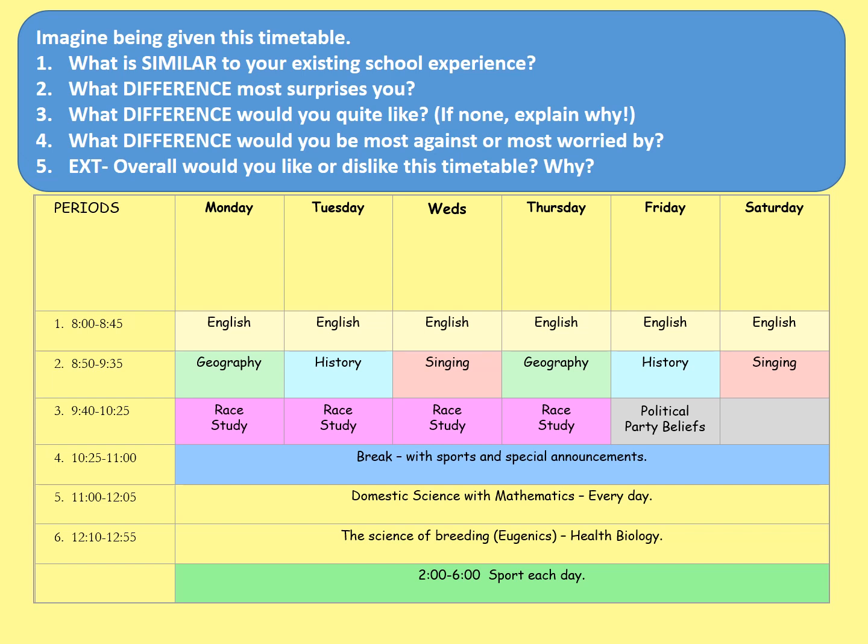So imagine being given a timetable where between 8 and 8:45, yes, you read those times correctly, you would do English. Then you'd do a mixture of geography, history, singing, and geography and history again throughout the rest of the week, including Saturday. Then there was something called race study and political party beliefs. You'd eventually get a break with sports and special announcements. I wonder what those would be. Domestic science with mathematics, domestic science being basically housekeeping, and the science of breeding and choosing a partner, something called eugenics or health biology. And then between 2 and 6 every day, there would be sport. Right, surely you've noticed so far that this is a very long day.